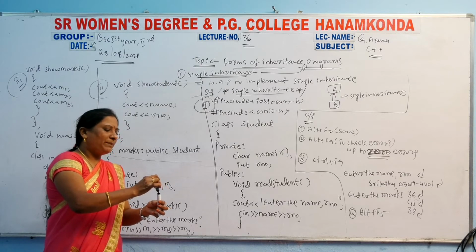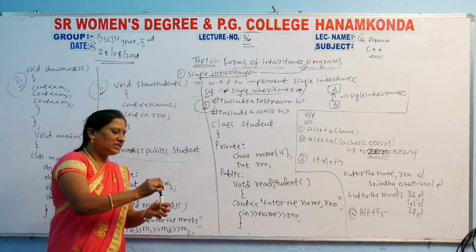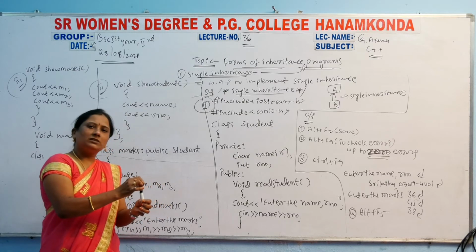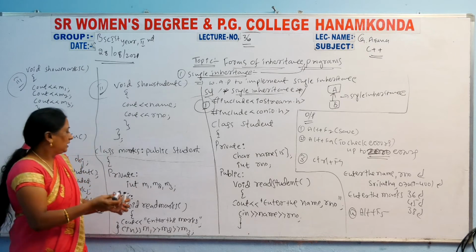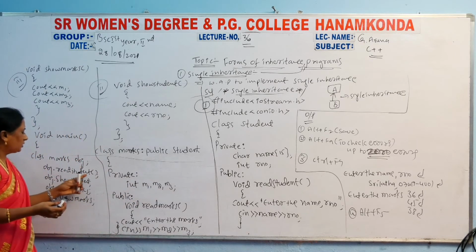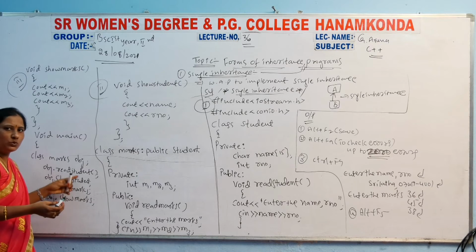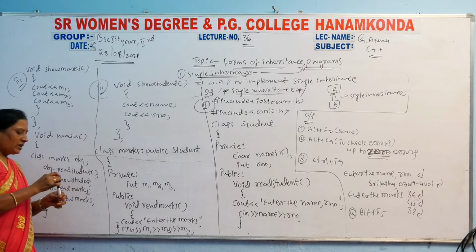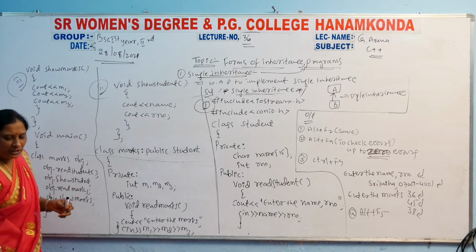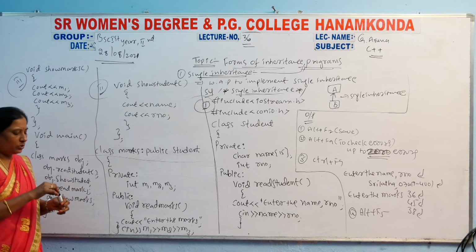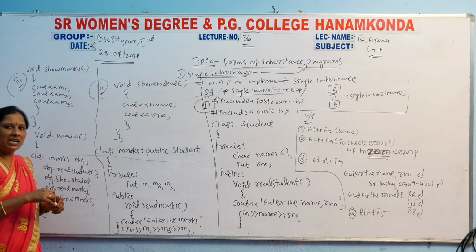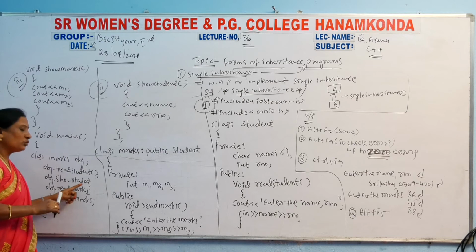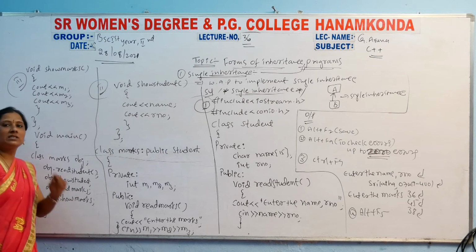At compilation time only two methods work. What are the two methods? Read student and read marks. These two methods work at compilation time. But in the output, whenever you press Alt F5, the remaining two methods work: show student details and show marks details.